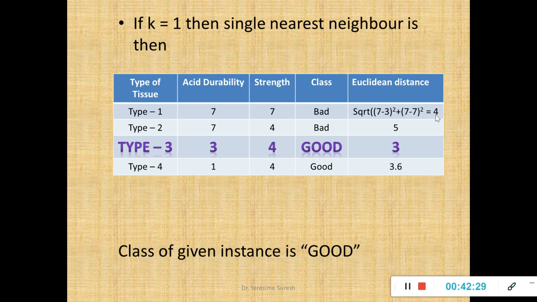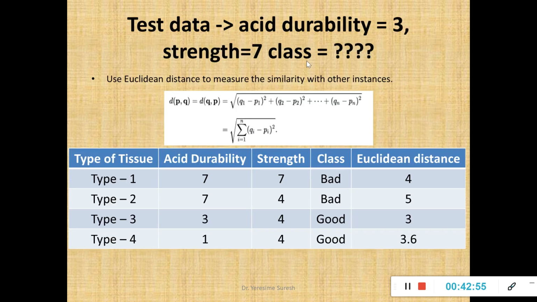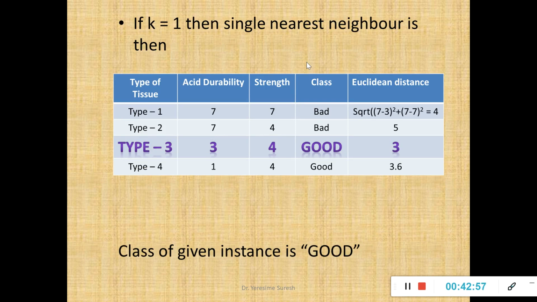So we have calculated distance. Type 1 is having distance 4, type 2 is having 5, type 3 is having 3, type 4 is having 3.6. Among these 4 values, which is the least? Type 3 is having the least distance, 3. So this is your first nearest neighbor for the new instance with acid durability 3 and strength 7.